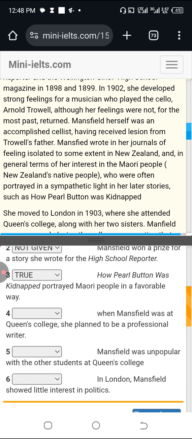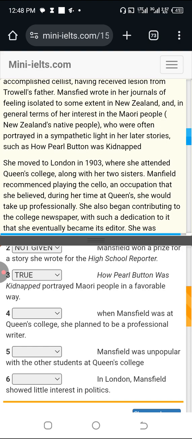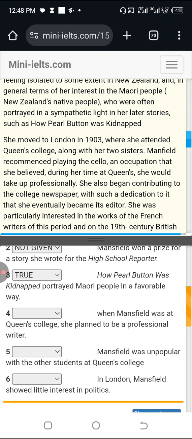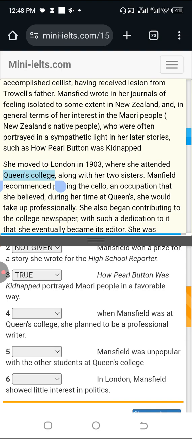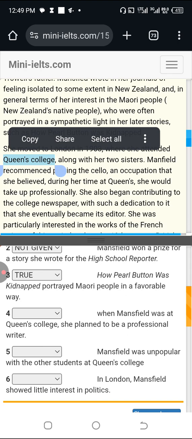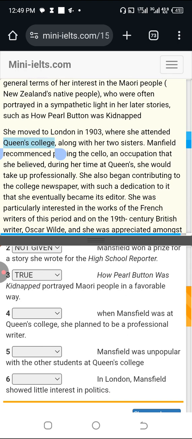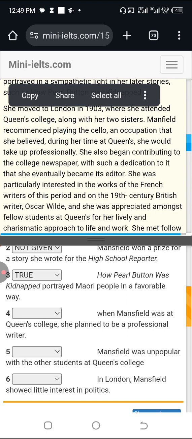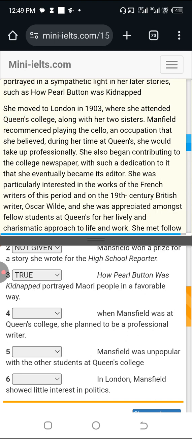When Mansfield was at Queen's College, she planned to be a professional writer. I can see Queen's College here. She moved to London in 1903, where she attended Queen's College along with her two sisters. Mansfield recommenced playing the cello, an occupation that she believed during her time at Queen's she would take up professionally. She also began contributing to the college newspaper, with such dedication to it that she eventually became its editor.